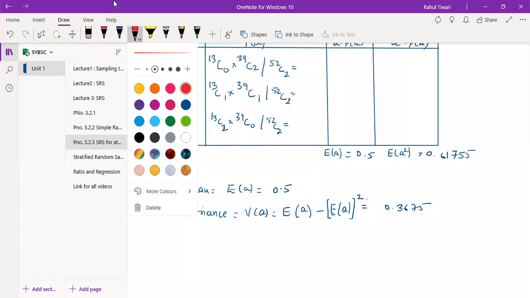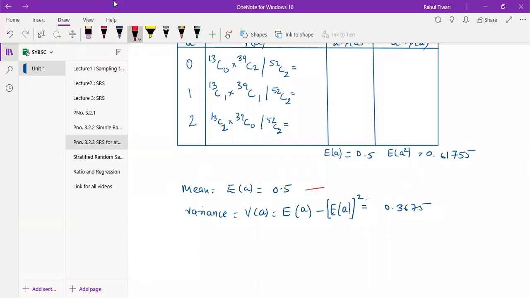So this is 1 and so this is 2. And once we have 1 and 2, we need to calculate here P, which is A upon N.